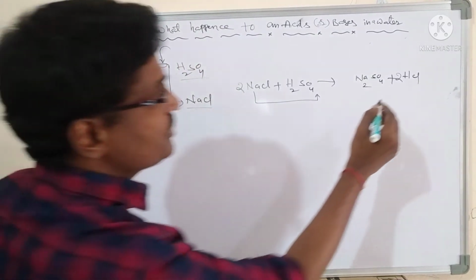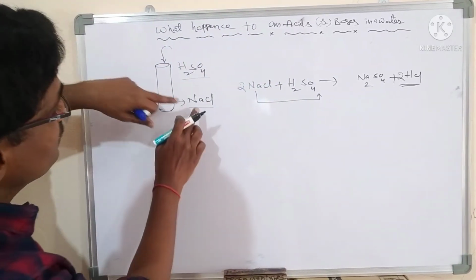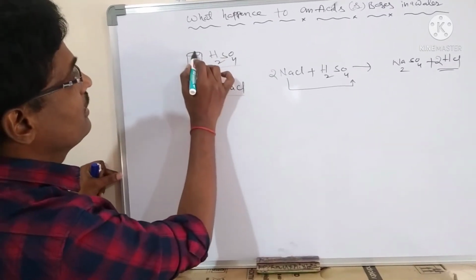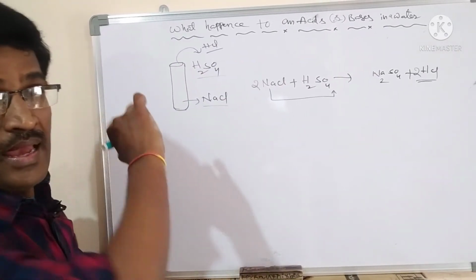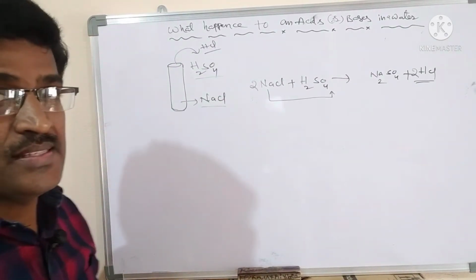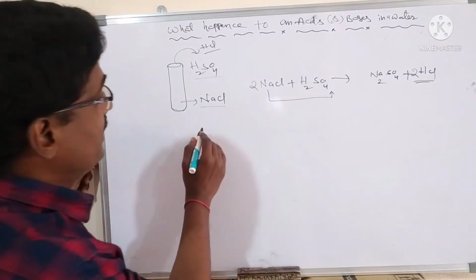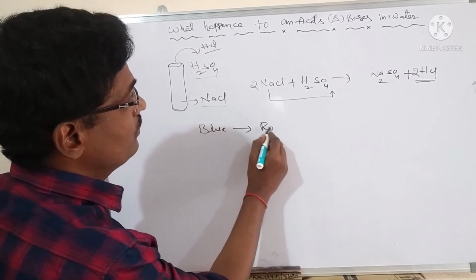Now, what is the formation here? HCl, from the reaction between sodium and chlorine. As you know, HCl is an acid. What is the test for an acid? It has to convert blue litmus to red.